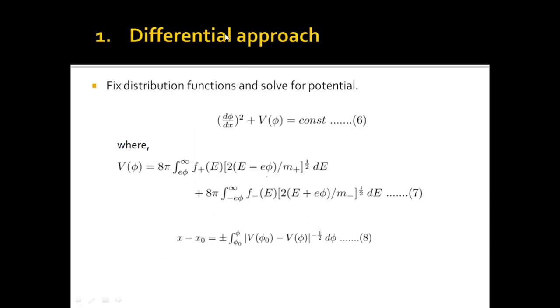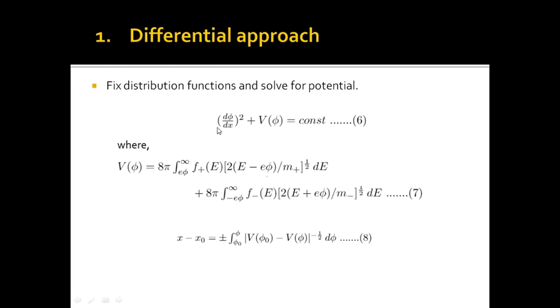So let's look at the first approach of solving the nonlinear problem. The first approach we have is the differential approach, in which we fix distribution functions and solve for potential. The differential approach is a many-to-one approach.